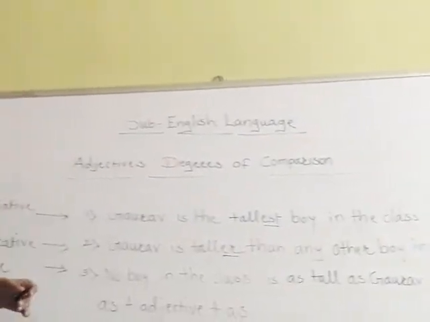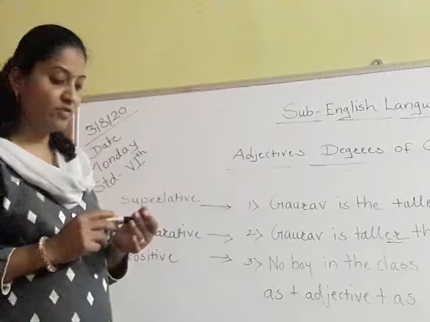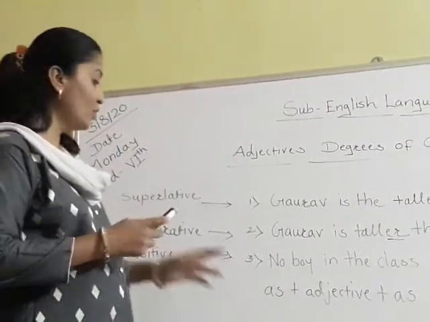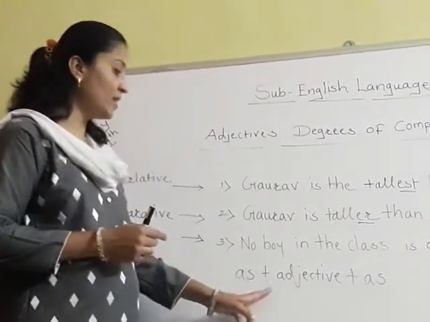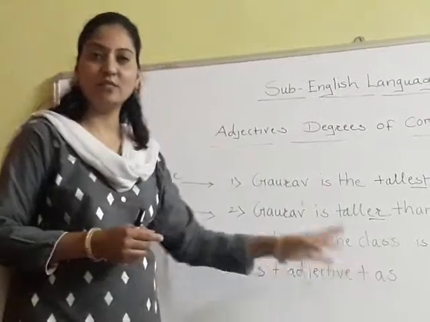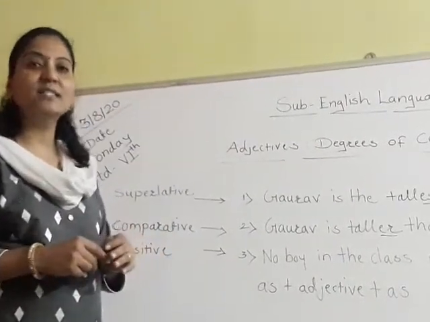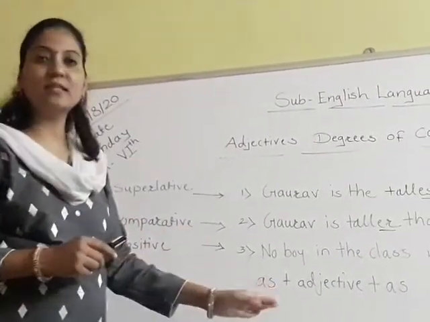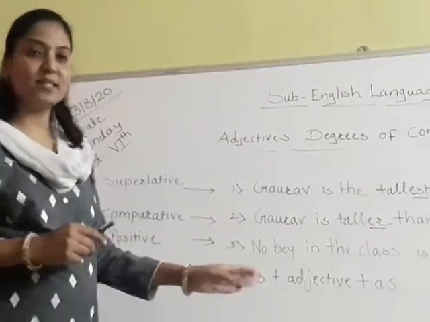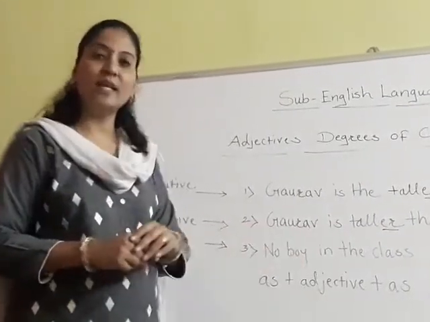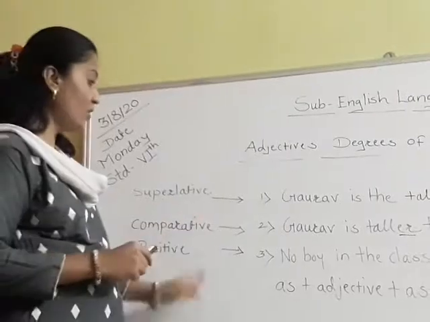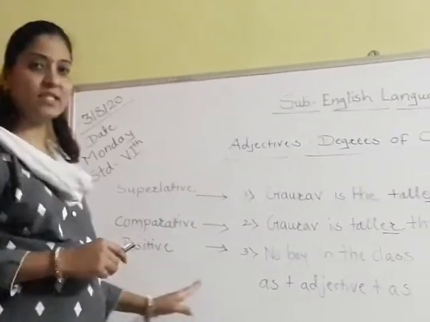It means if you want to make positive degree, you have to use as plus adjective plus as. This formula you have to use in that sentence. As tall as, as smart as, as beautiful as, like this. Okay. So this is the positive degree.